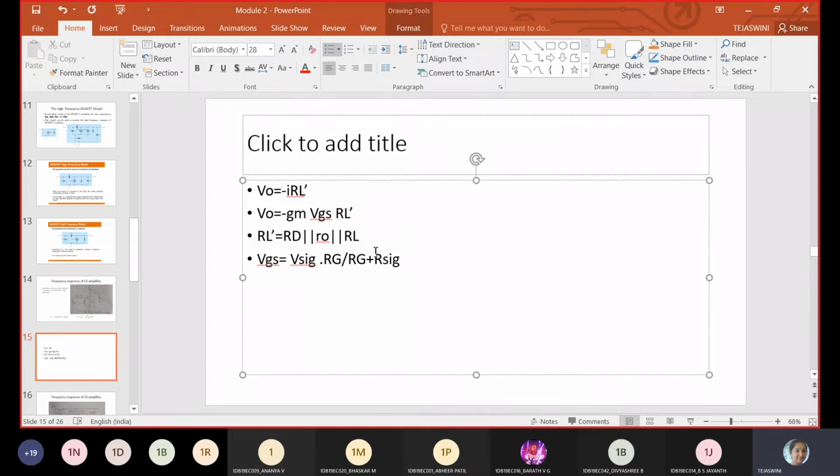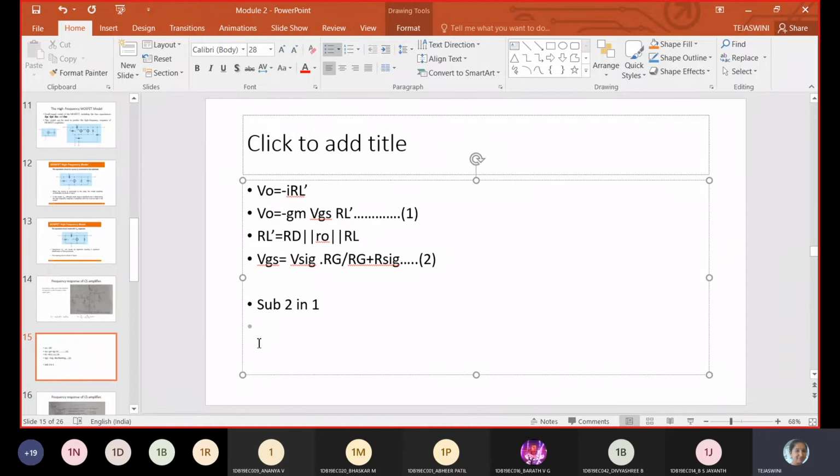So now I call this expression 1, and this expression 2. Substitute 2 in 1.